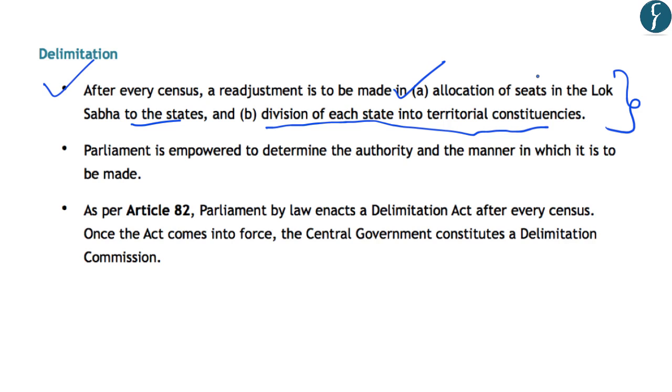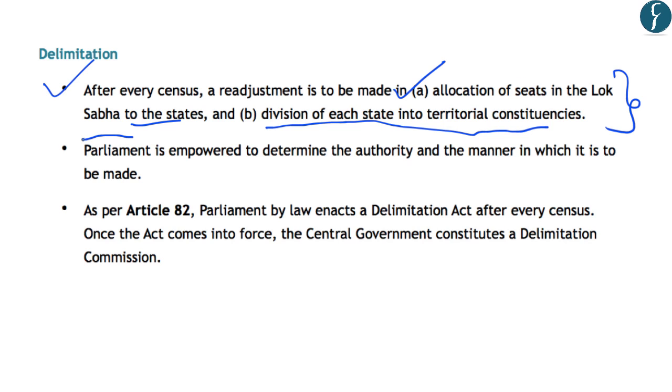And we know that the change in population in different areas is at different rates. For example, in some areas the population growth is more, while in some areas it is not that high. So due to this variation in the growth rate of population, the uniformity of representation is affected. And that is why after every census, a readjustment has to be made in the allocation of seats in Lok Sabha to the states and also the division of each state into territorial constituencies.